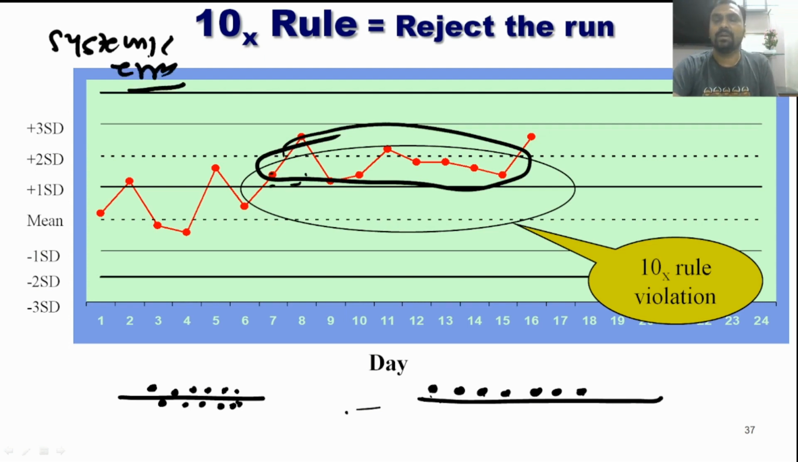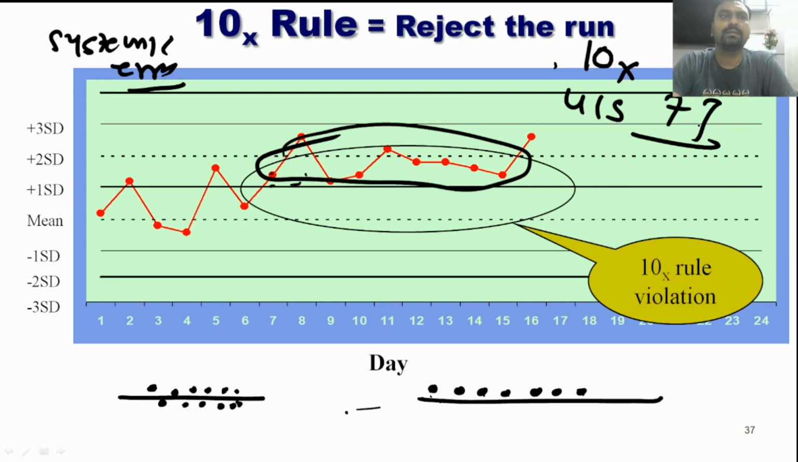In the laboratory we often forget to check the 10X rule, the 41S rule or the 7T rule. We normally see 22S, R4S, 13S, but a systemic error can be due to deterioration of reagent, deterioration of control material, deterioration of the lamp, or deterioration of the calibrator reagent. There is a gradual drift, so all of these lead to systemic error. And when we get this type of systemic error, we should take action.